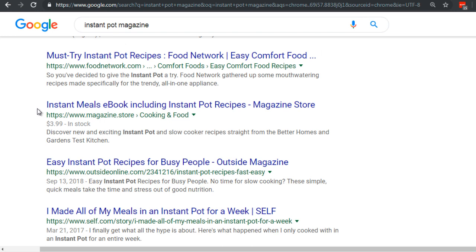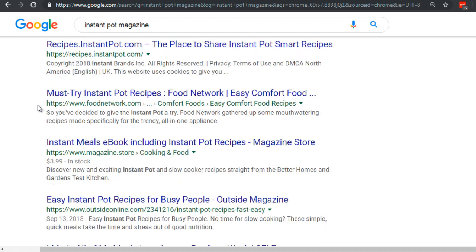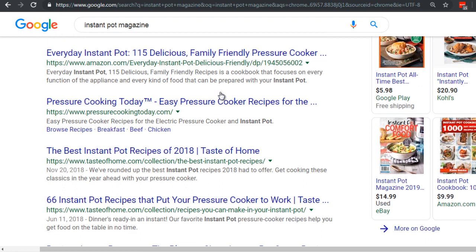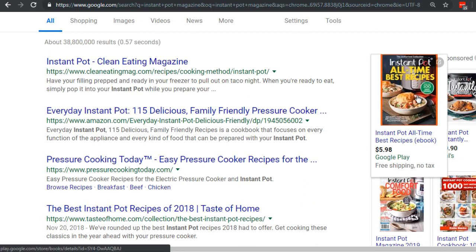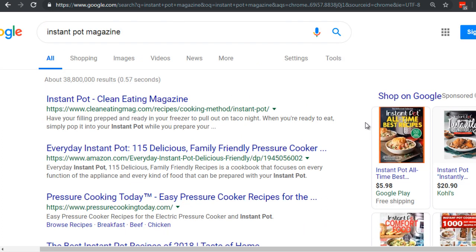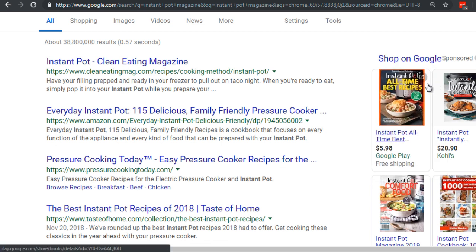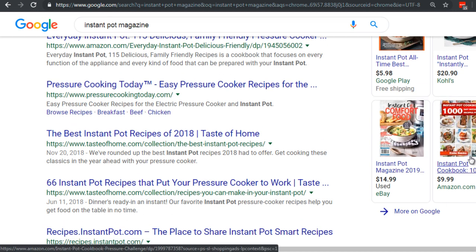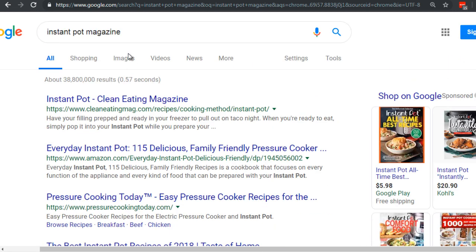And yes, believe it or not, Instant Pot can literally cook something like a pot roast within less than an hour, or sometimes half an hour. Because it's a pressure cooker, it cooks a lot faster. So that's what I like to do, is take a look at magazines. It doesn't necessarily have to be Instant Pot in this example. It can be another food magazine. So essentially that's how to create the titles.